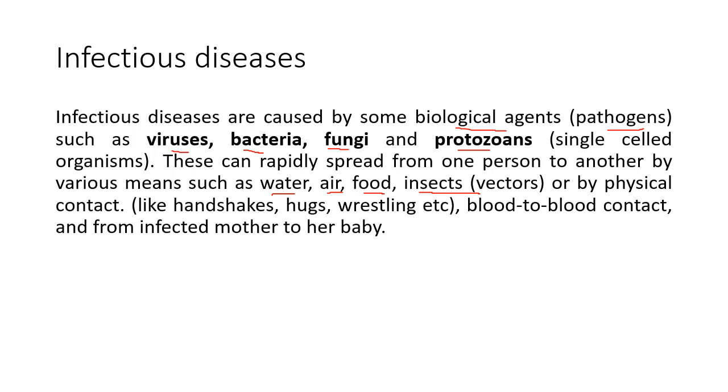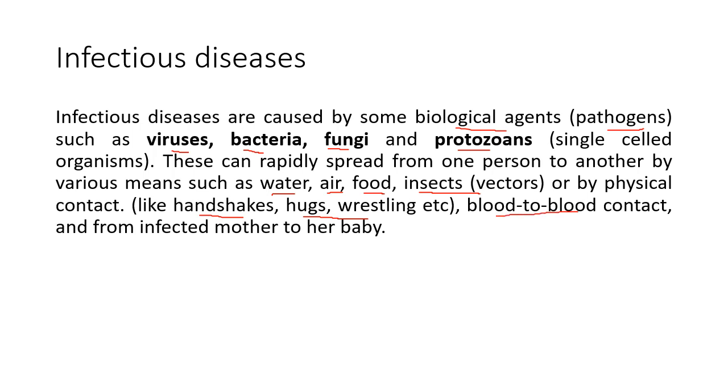You may also get infected by physical contact like handshakes, hugs and wrestling. So you know the COVID-19 virus can spread through handshake. That is why we have to cover ourselves, always sanitize our hands, wear a face mask. So these are some rules we have to follow. There are some infections which transmit by blood to blood contact.